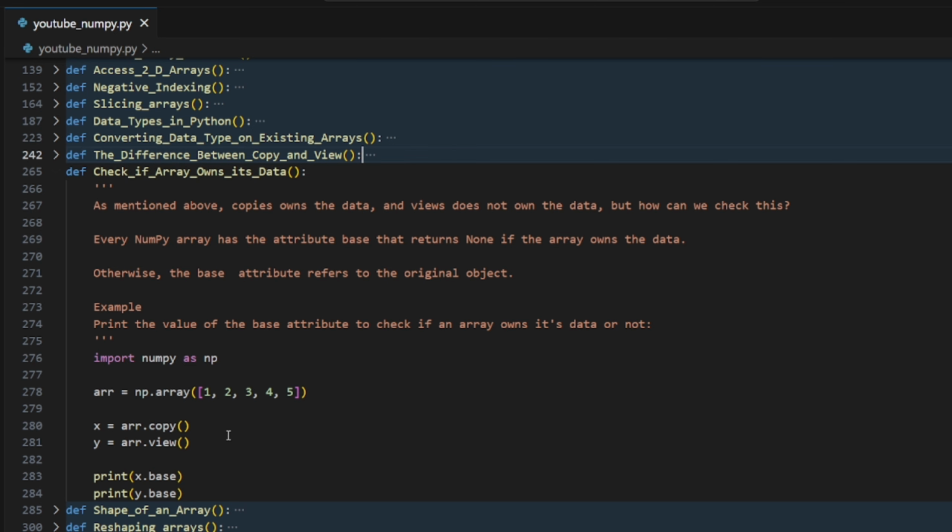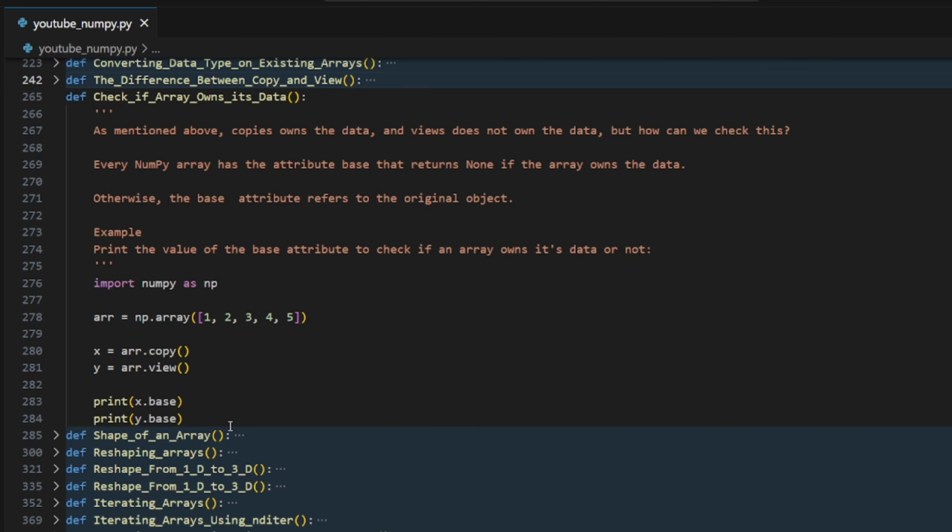Okay, it's already closed. Now you have this copy and view, but a programmer who does object-oriented programming may have hidden or encrypted the variable. You can't see that, right? Now you don't know whether it's a copy, a view, or the original one. How to find that? Simply, we have an attribute which is dot base. If it's a copy, it won't print anything, it will simply print None. It didn't have any data. But if it's a view, it will print the original array. So let's check that.